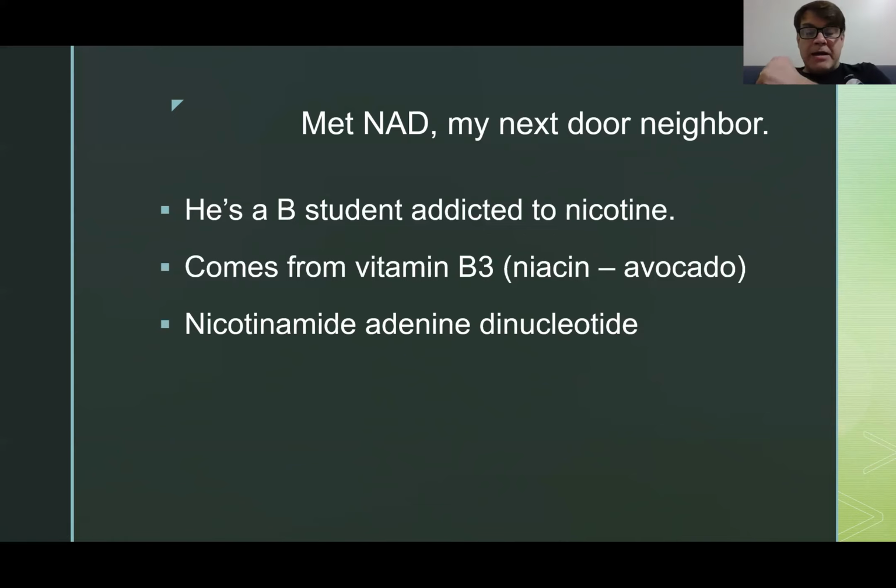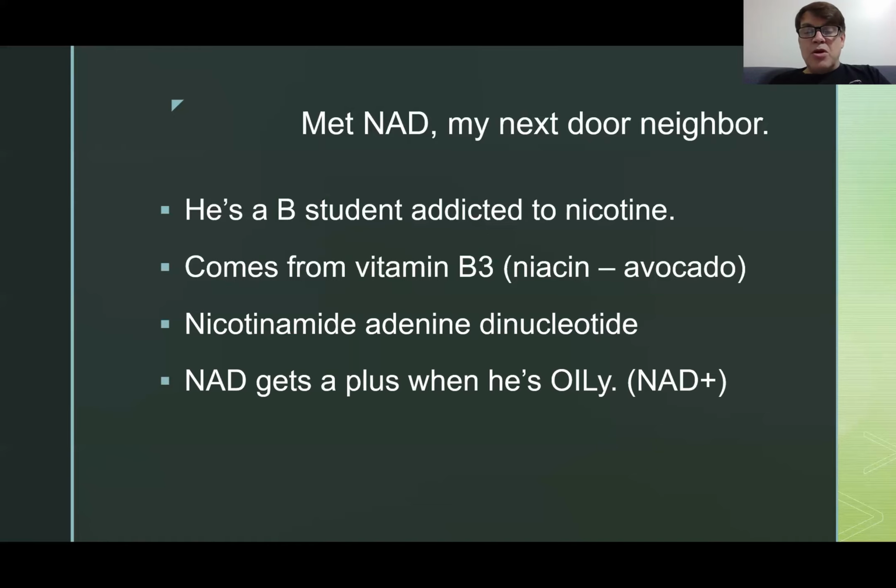Okay, so NAD is an energy carrier, which means that it can be oxidized and it can be reduced. And when it is oxidized, it loses electrons, OX is loss, and thus donates. And when it donates an electron, it loses some negativity, right? Because electrons are negative, and it becomes NAD plus. So NAD gets a plus when he's oily.